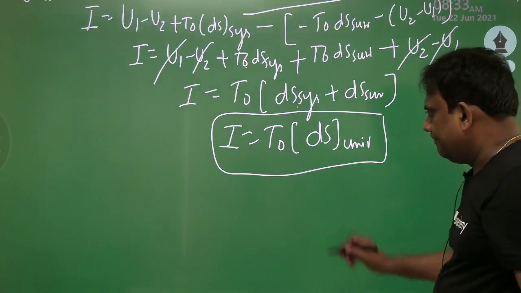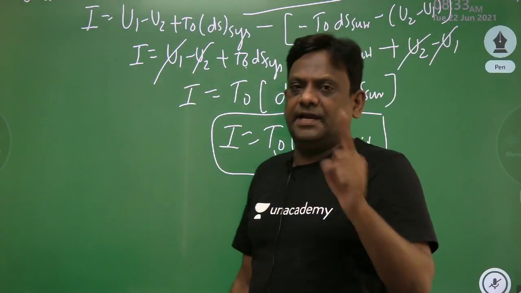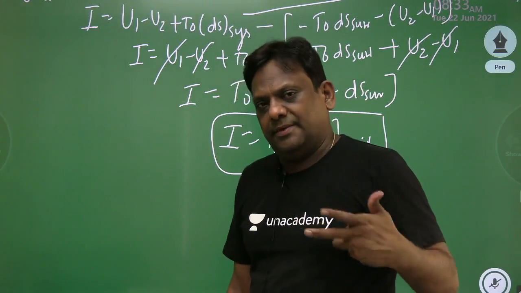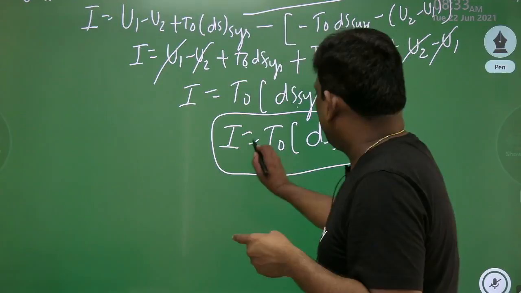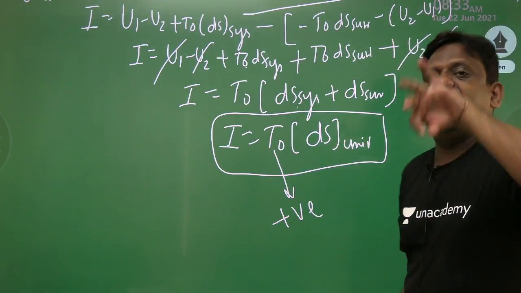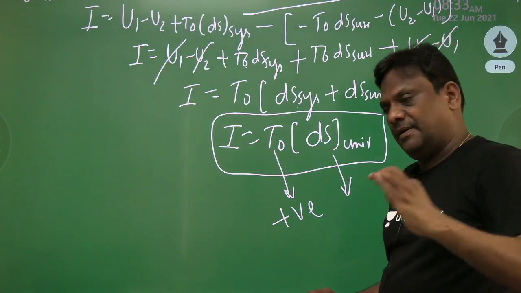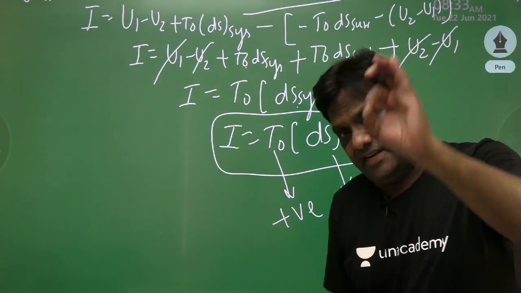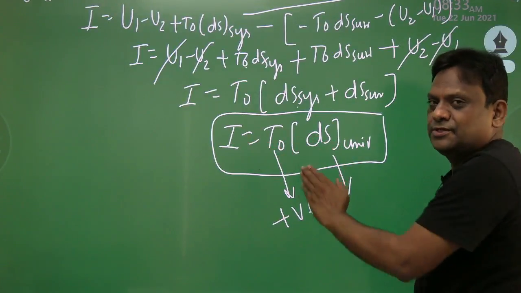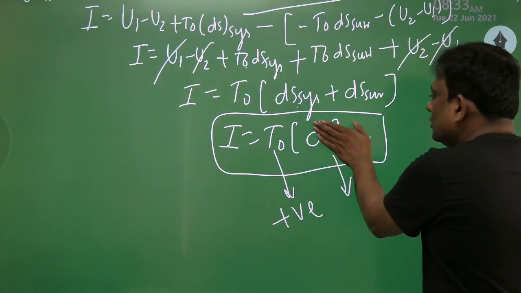And see the beauty here. This is temperature in Kelvin, and in Kelvin, temperature can never be negative because reaching 0 Kelvin itself is impossible as per second law of thermodynamics, that is Kelvin-Planck statement. So absolute temperature is always positive, and we already know that entropy change of universe can never be negative. It is always positive. So if the process is reversible, the universe entropy change is 0. When this is 0, my irreversibility will be 0, because for reversible processes, irreversibility is 0.